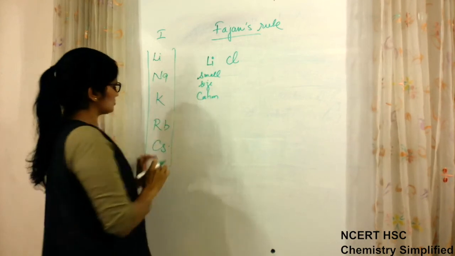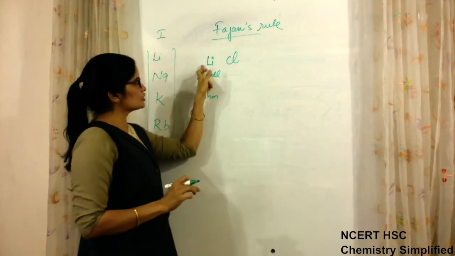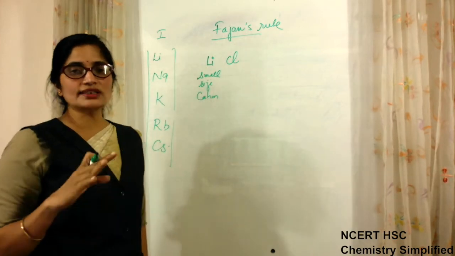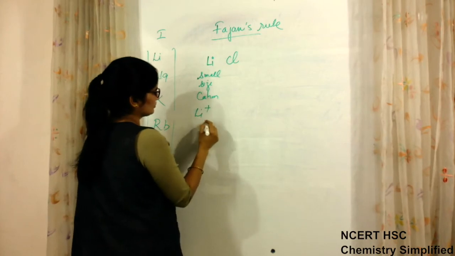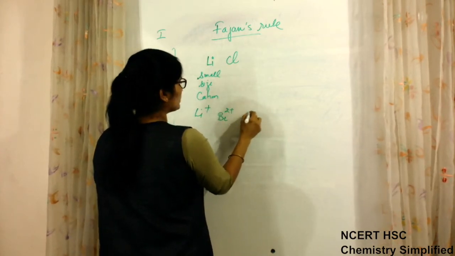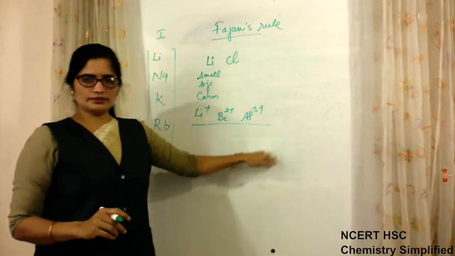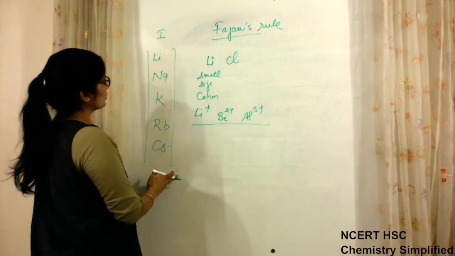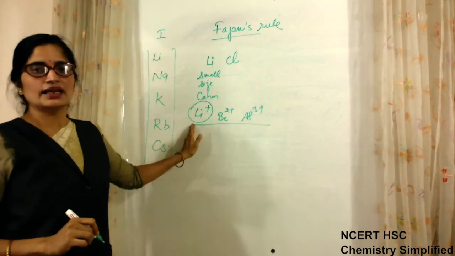In this group, the smallest size of cation is of lithium. So when the size of the cation is too small, or the charge on the cation is too high, for example, lithium is 1 positive, then beryllium is 2 positive, aluminium is 3 positive. So if we talk about these three, then this is a small sized cation.